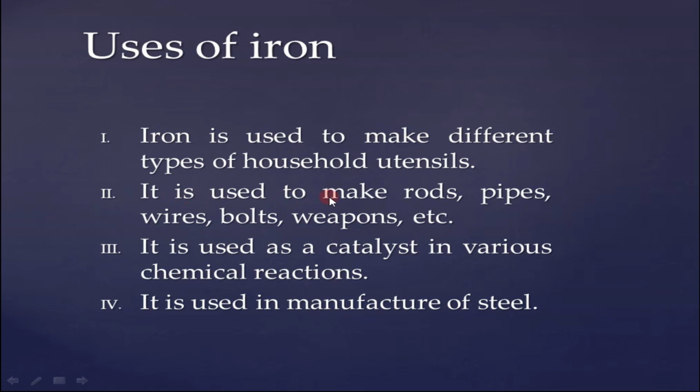It is used to make rods, pipes, wires, bolts, weapons, etc. In third point, it is used as a catalyst in various chemical reactions. And last one, it is used in manufacture of steel. To make steel strong, iron is used in steel.